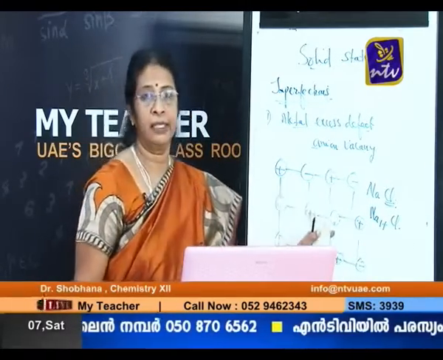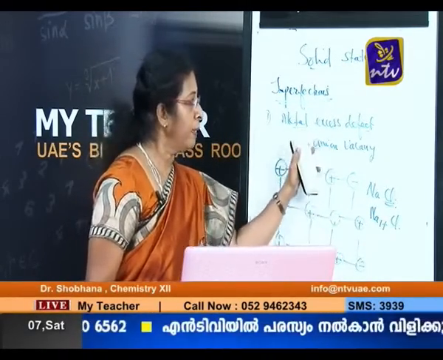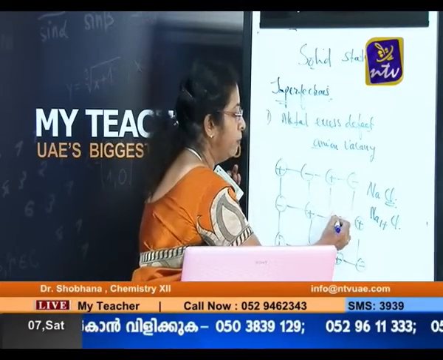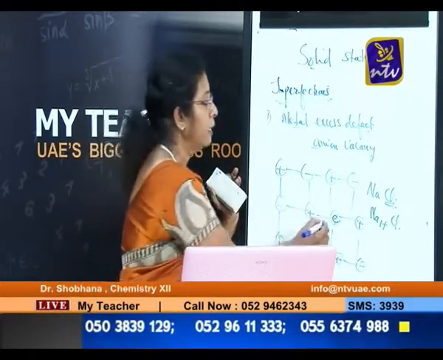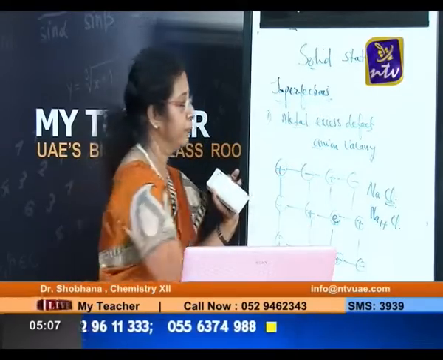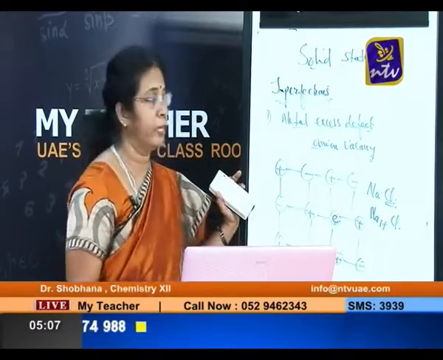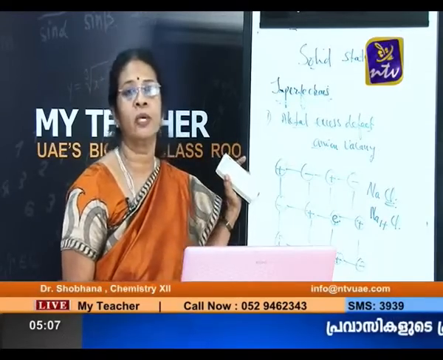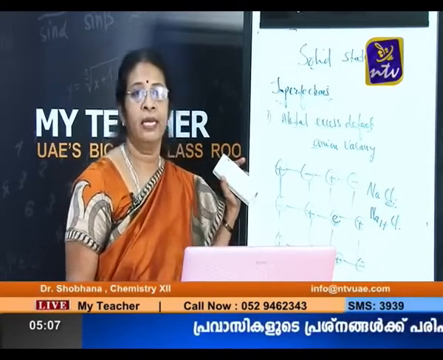So Cl leaves its site, and the cation metal is now in excess, but electrical neutrality should be maintained. For that, what happens is one electron will be trapped in that site, so electrical neutrality will be retained. We know that in an ionic solid, electrical neutrality should always be retained.